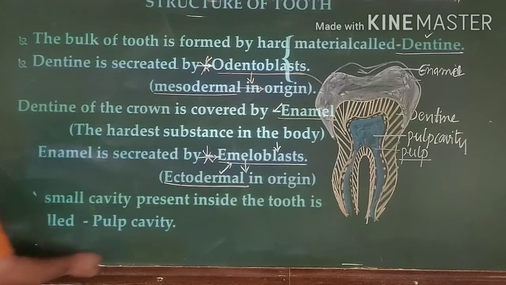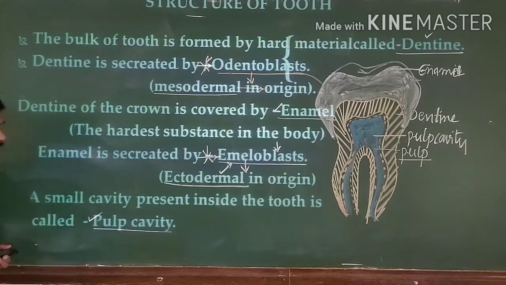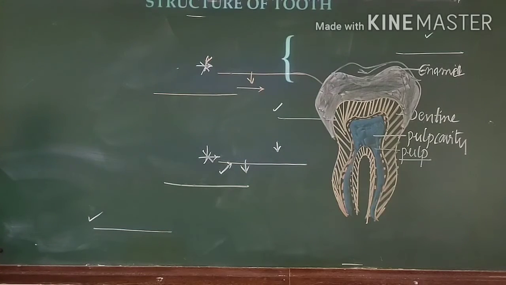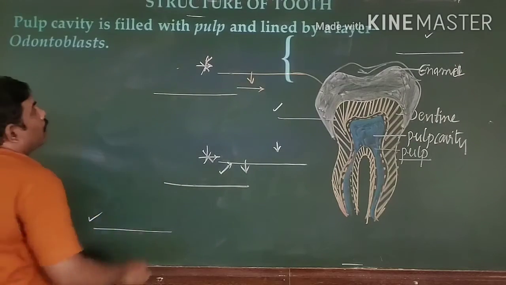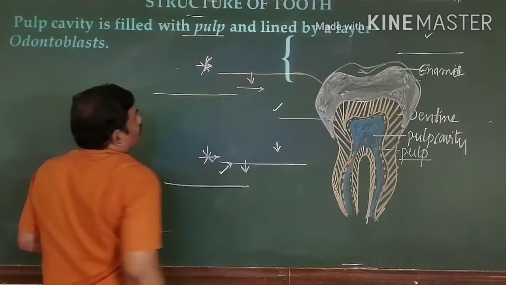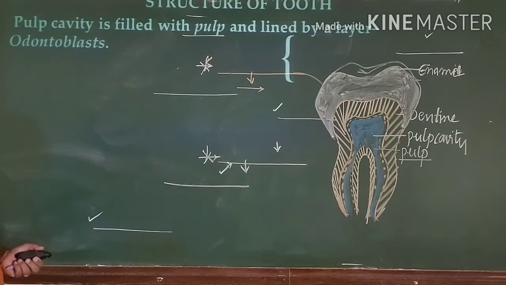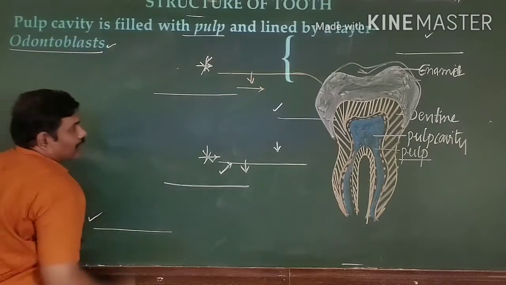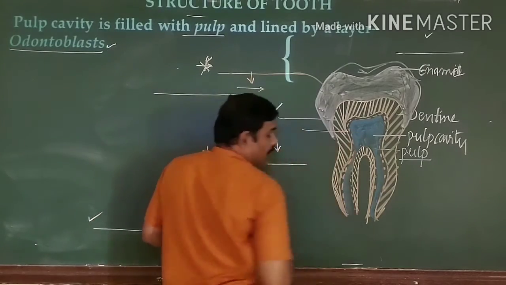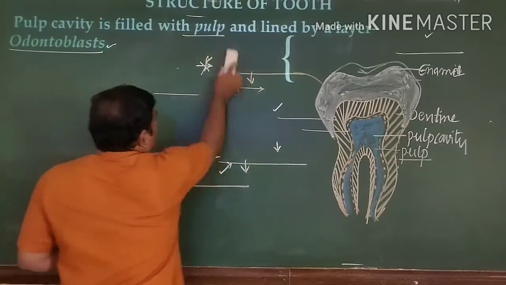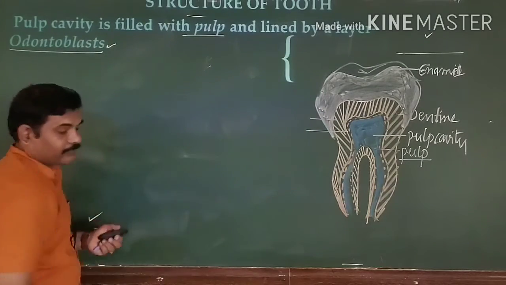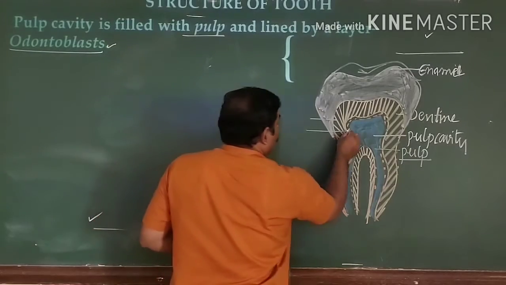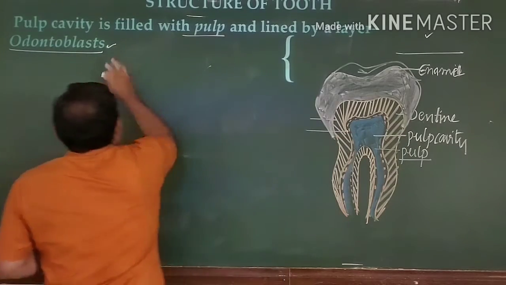So that particular spacious place present at its center is called the pulp cavity, and it is filled with pulp. The pulp cavity is lined with odontoblast cells. These are known as odontoblast cells that you can see.